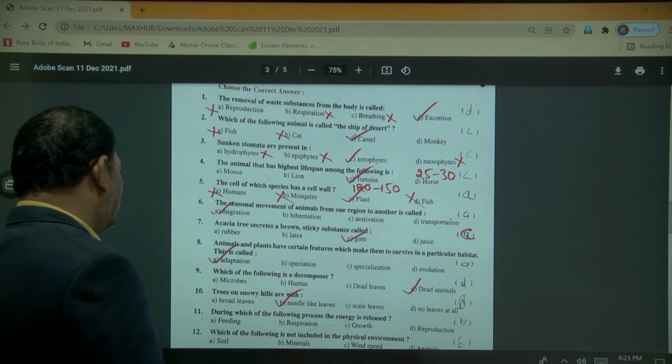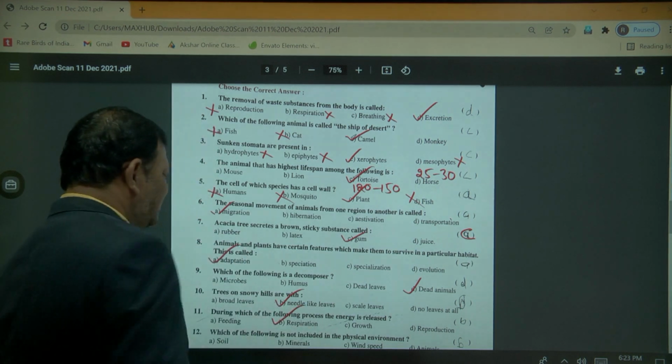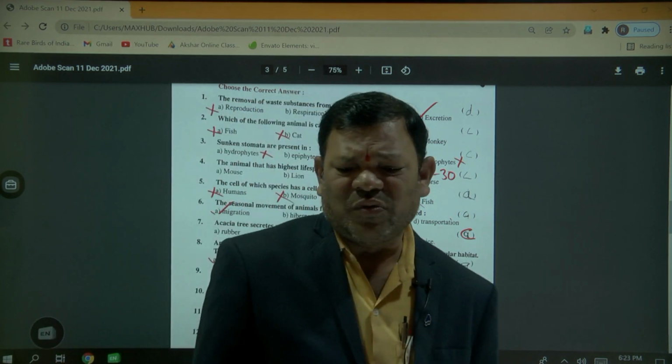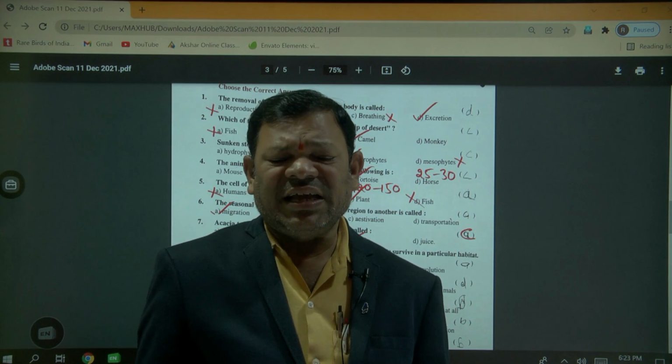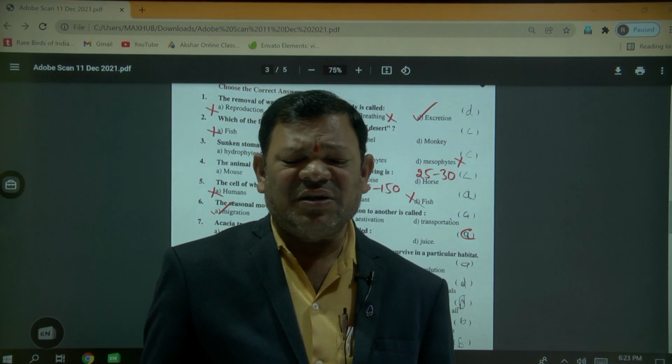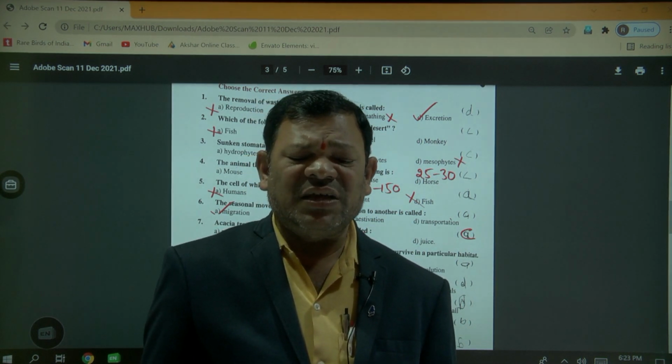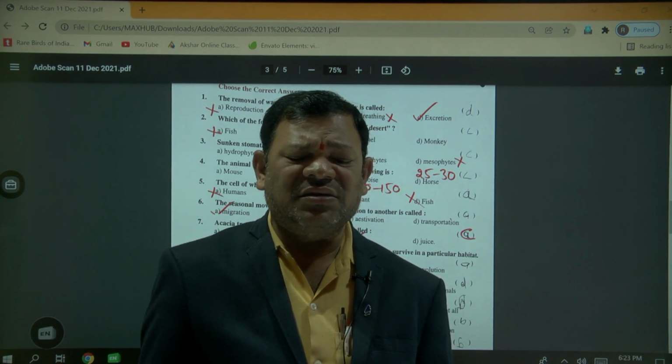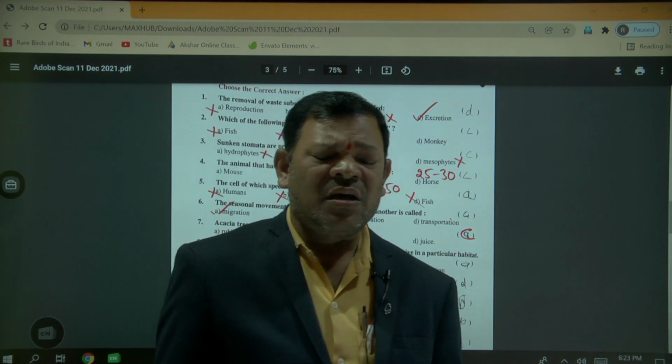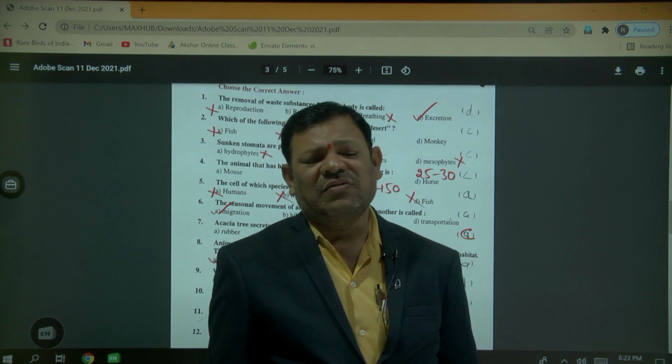Very important. So that is nothing but the respiratory system. Respiratory system is the important life process, because the energy generating system is nothing but the respiratory system. So that's why in the plants respiration occurs in the mitochondria. So that's why mitochondria is also known as the powerhouse of the cell.